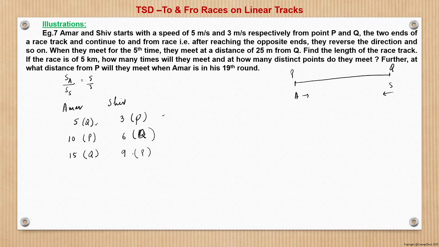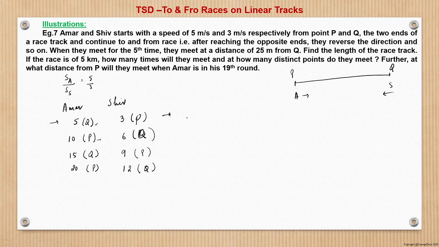So here, at the end of 20th round, that is an even number, so he will be at P, and when he is at the end of 20th round, Shiv will be at the end of 12th round, and at the end of 12th round, he will be at Q. So therefore, we can say that at any given point of time, they are never at the same end, right? Any end, they are at the opposite ends. So therefore, there are no cases where no meeting happens.